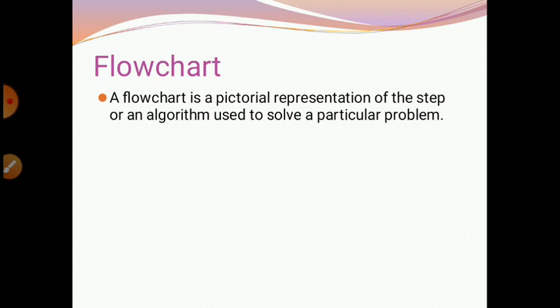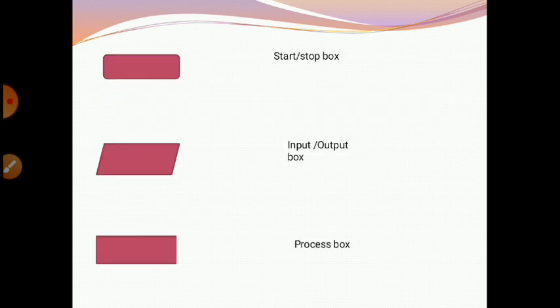Now flowchart. A flowchart is a pictorial representation of the steps of an algorithm used to solve a particular problem. The process of drawing flowcharts for an algorithm is known as flowcharting. It is a graphical representation of the logic needed to solve the problem. A flowchart uses different symbols to represent different types of instructions, which are connected to each other with the help of flow lines. Now here are some symbols and their names.